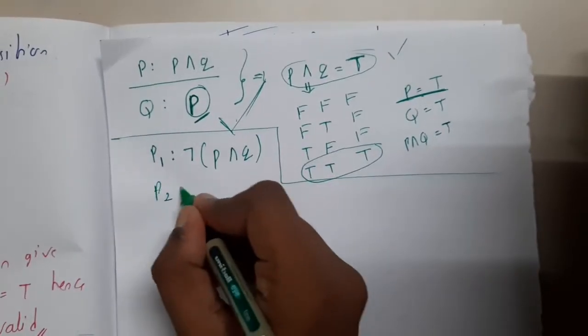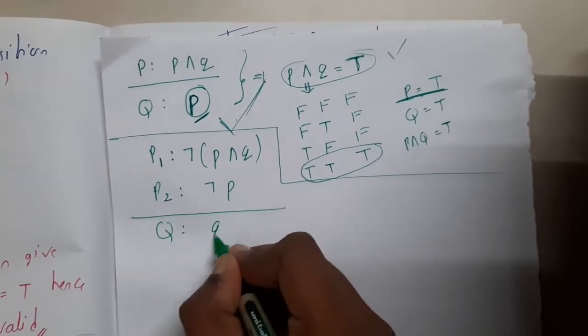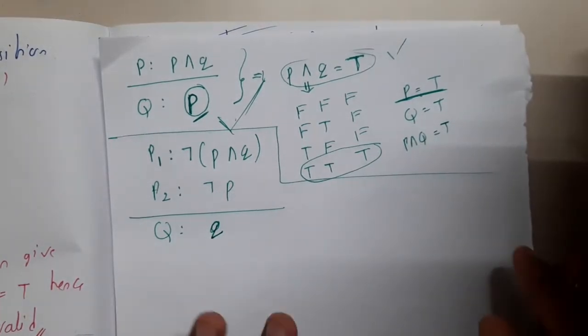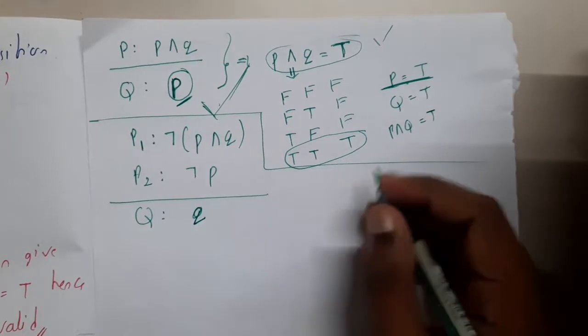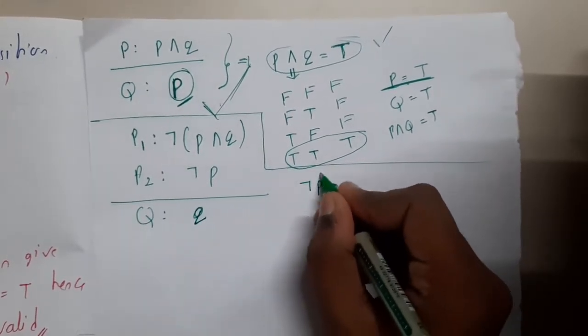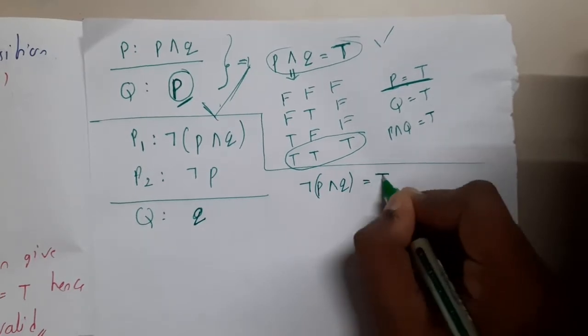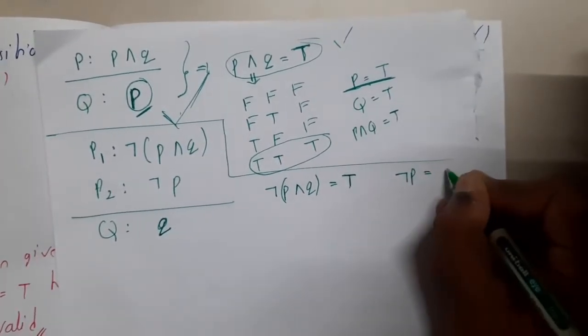So the second example which they have given is, P1: negation of P, and Q. P2: negation of P. The conclusion they are saying is Q. So basically they are saying if these two are true, Q will be true. So that's what they are saying. Okay, let us concentrate. Let us take this equation first: negation of P or Q equal to true. And the second part is negation of P equal to true.